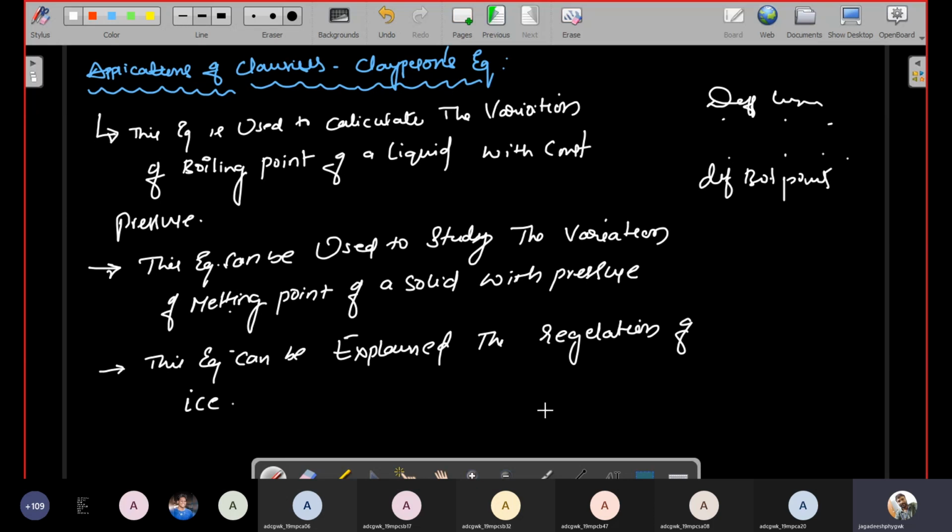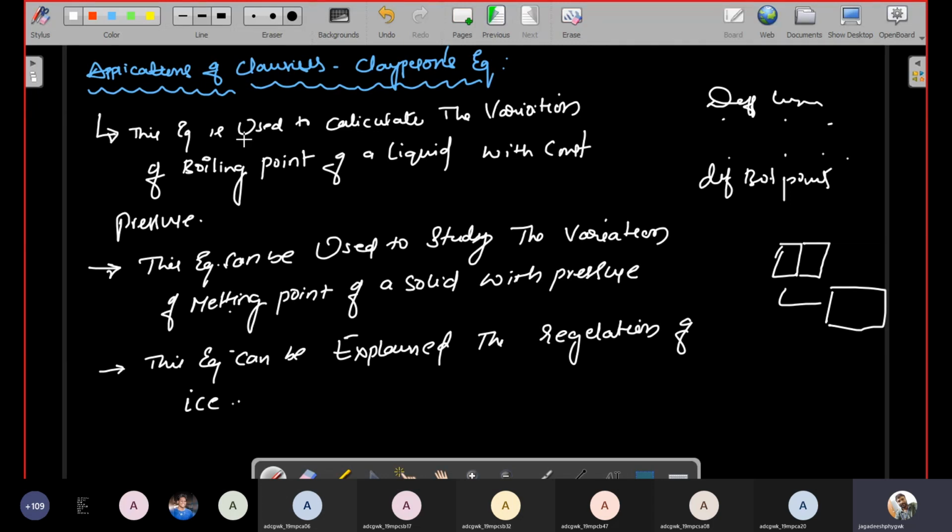Actually, regelation means attaching. If you attach two pieces of ice, what will happen? After some time they look like a single piece. They stick with each other, right? That sticking process is called regelation. So this equation can explain the regelation of ice, and this is one important application. Simply, these three are the major applications of the Clapeyron equation.